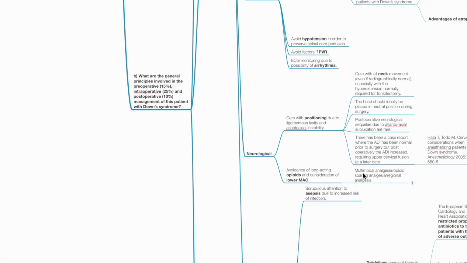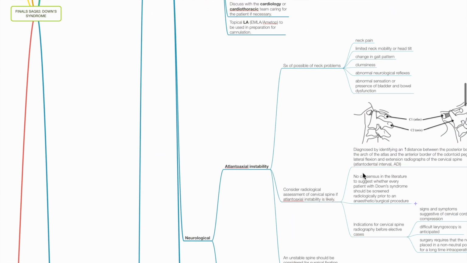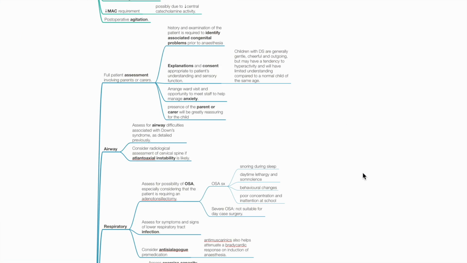B. What are the general principles involved in pre-op, intra-op, and post-op management of this patient with Down syndrome? Pre-op: full patient assessment involving parents or carers. History and examination of the patient is required to identify associated congenital problems prior to anesthesia. Explanations and consent appropriate to the patient's understanding and sensory function. Arrange a ward visit and opportunity to meet staff to help manage anxiety. Presence of a parent or carer will be greatly reassuring for the child.